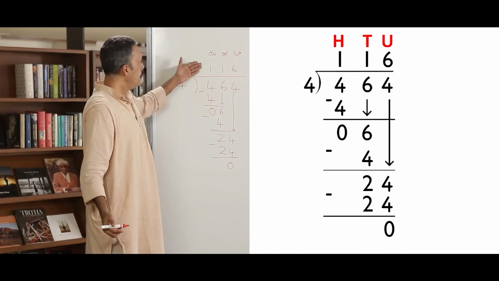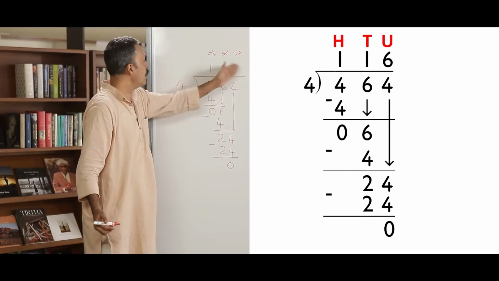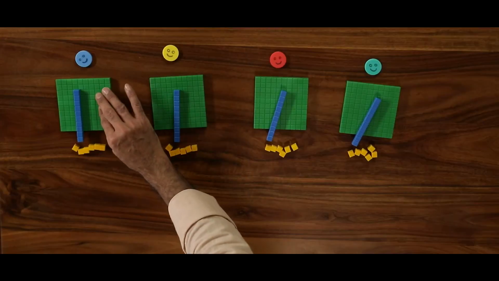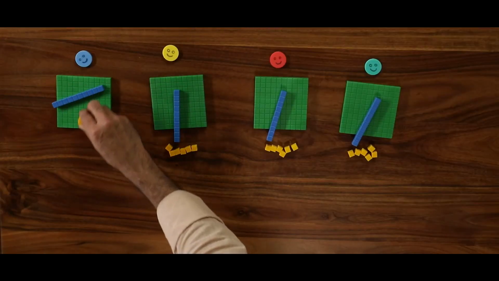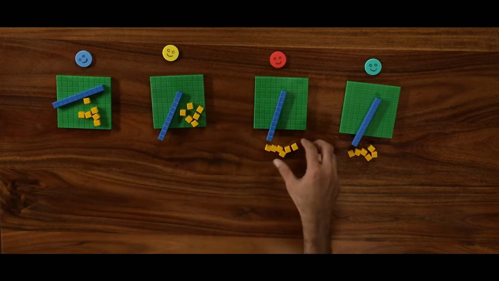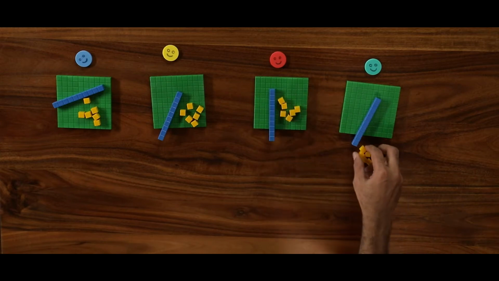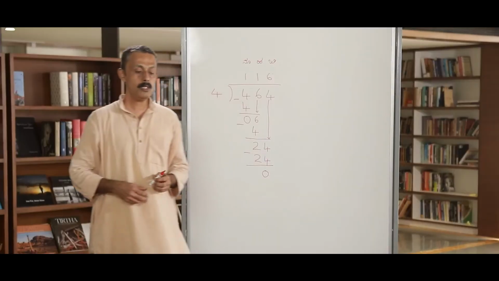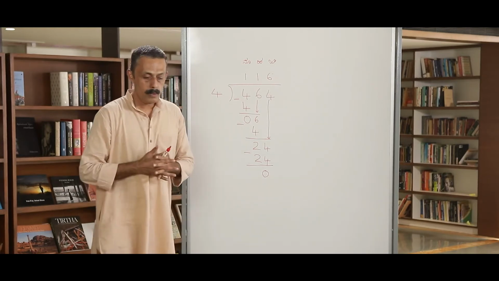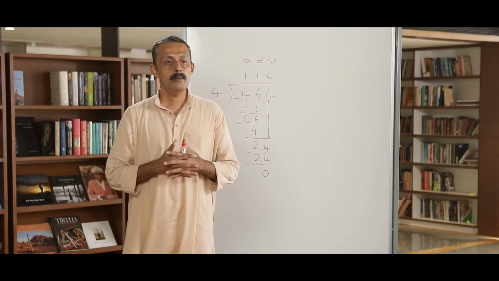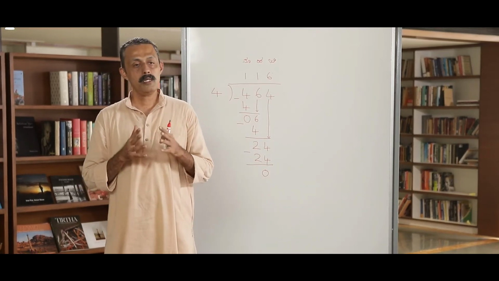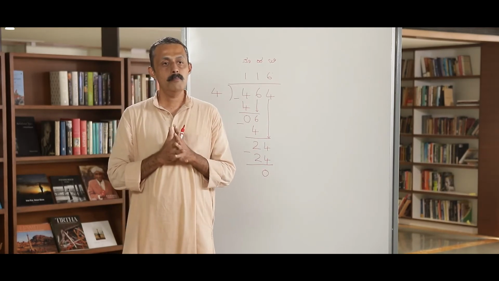How much did everyone get? 116. Abstract form. Let us see what we got in the concrete form. 100, 10 and 6. 116, 100, 10, 6. Everyone got 116. So, we saw this in the concrete stage and in the abstract stage. In division, we also have the representational form, but usually it is not used.